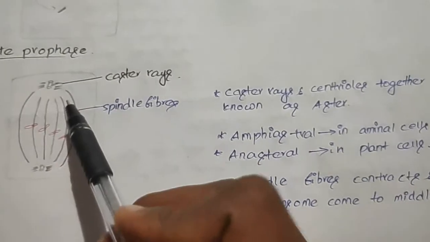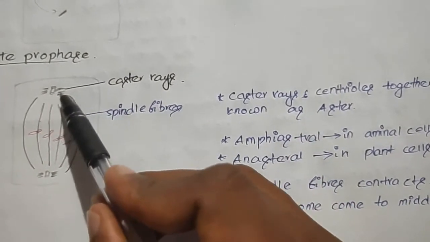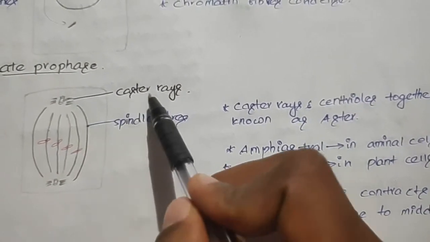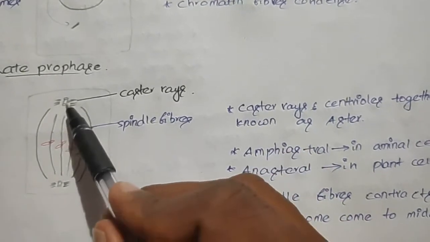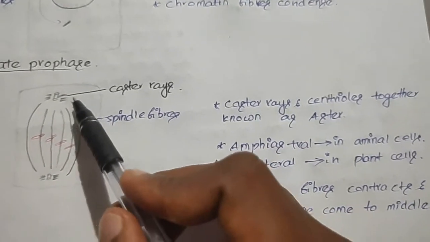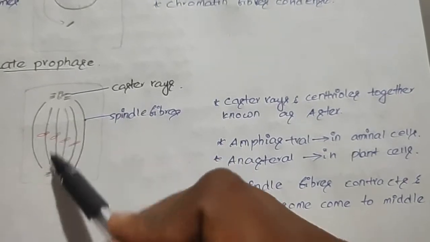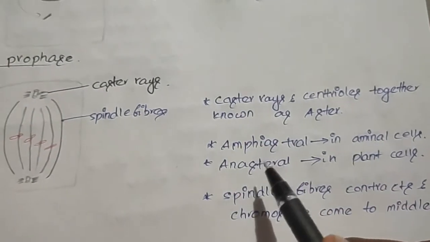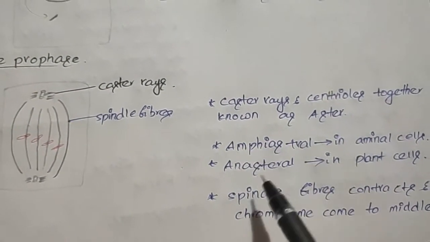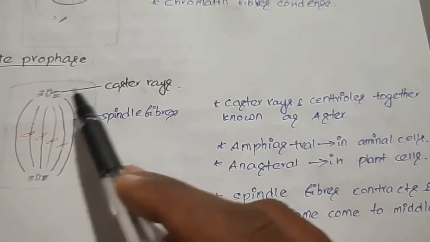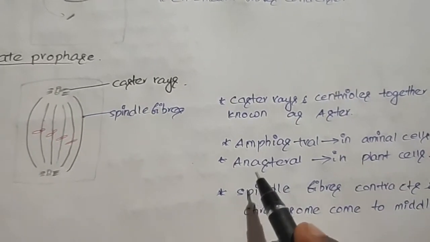In the animal cell, two asters are present, so these animal cells are known as amphiastral cells, and in the plant cell the asters are completely absent, so they are known as anastral cells.